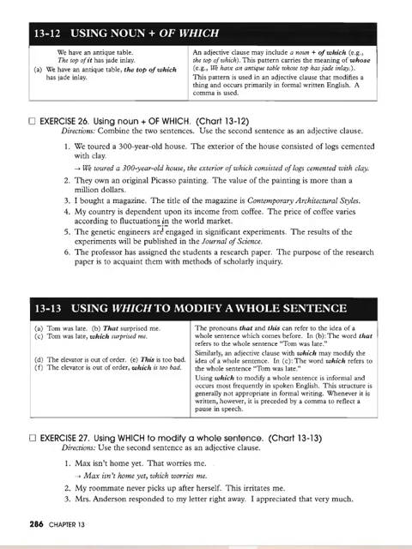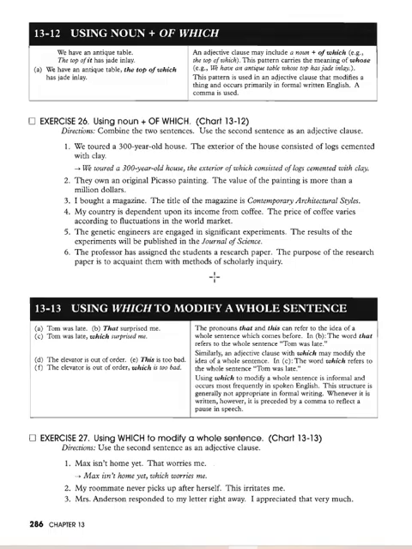My country is dependent upon its income from coffee, the price of which fluctuates according to the world market. The genetic engineers are engaged in significant experiments, the result of which will be published in the Journal of Science. The professor has assigned the students a research paper, the purpose of which is to acquaint them with methods of scholarly inquiry.